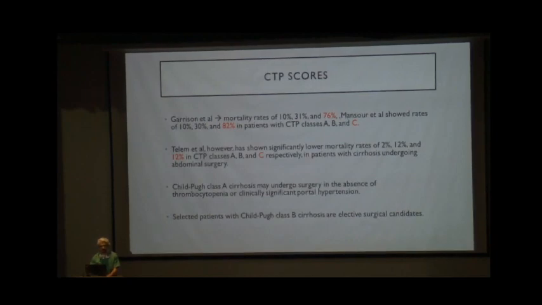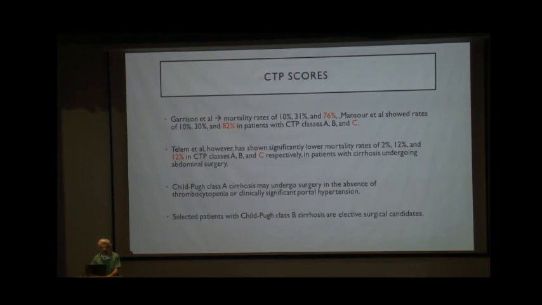Garrison et al. mentioned around 76%, and Mansour et al. showed a rate of around 82% in CTP class C undergoing any kind of surgery. Telem et al., however, showed a significantly lower mortality rate of around 12% in CTP class C, but this cohort mostly included patients undergoing laparoscopic cholecystectomy and umbilical hernia repair. So maybe because of this, the mortality is less in this subset of patients.